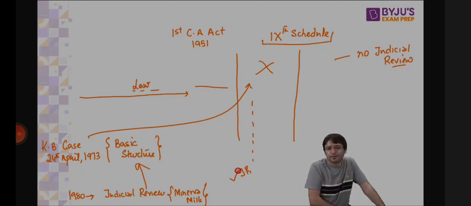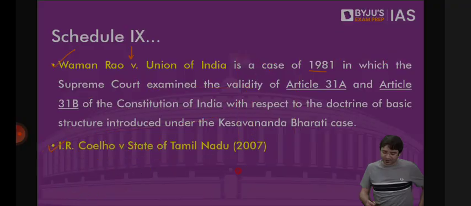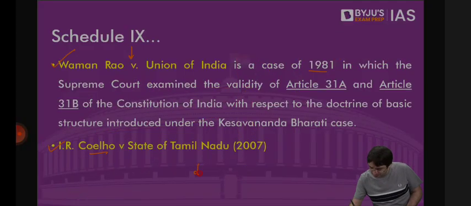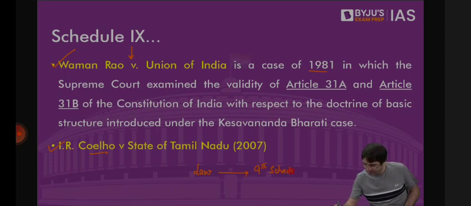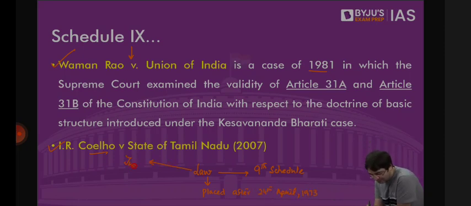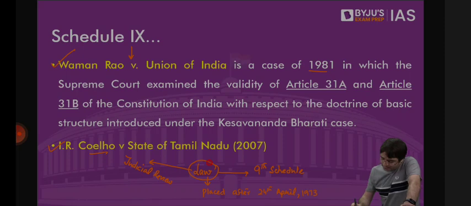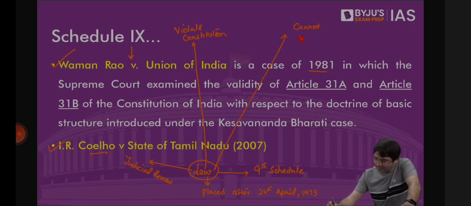But then in I.R. Coelho case, the Supreme Court said something else. For example, there is a law, listen to me carefully, which is placed in 9th schedule. But this law is placed after 24th April 1973. That means on this particular law, there can be judicial review. That means you can question the validity of this law placed in 9th schedule. Yes. But even then this law has some protection. This law can violate Constitution. But this law cannot violate basic structure.